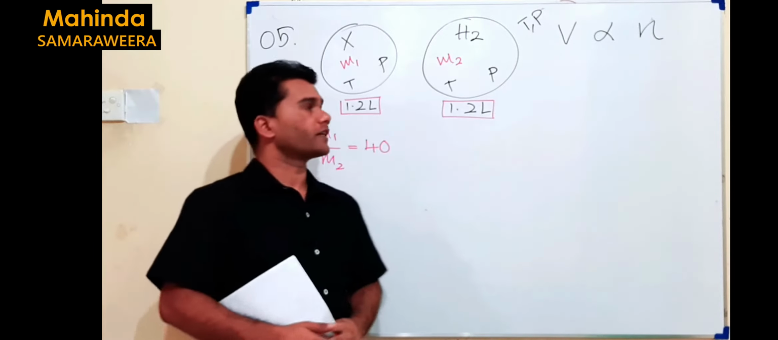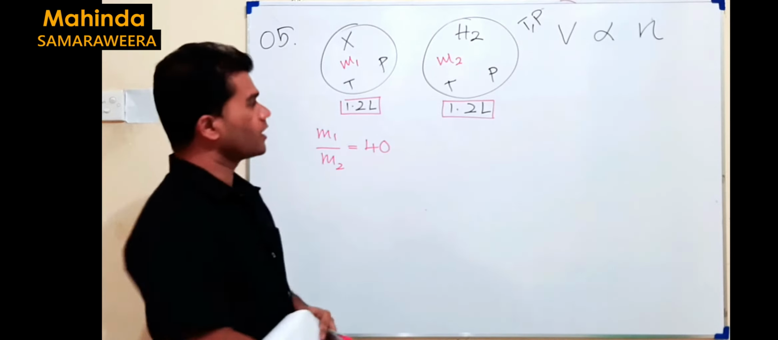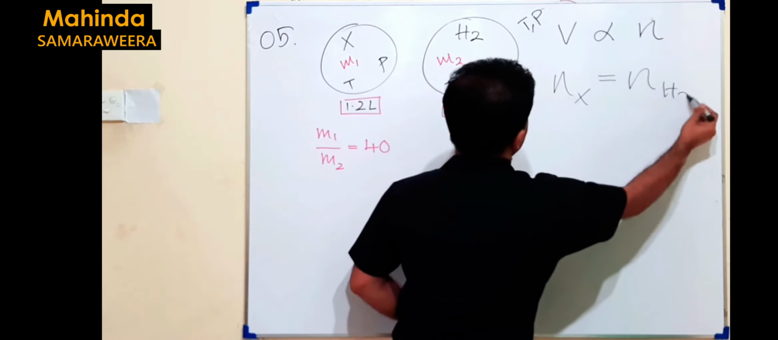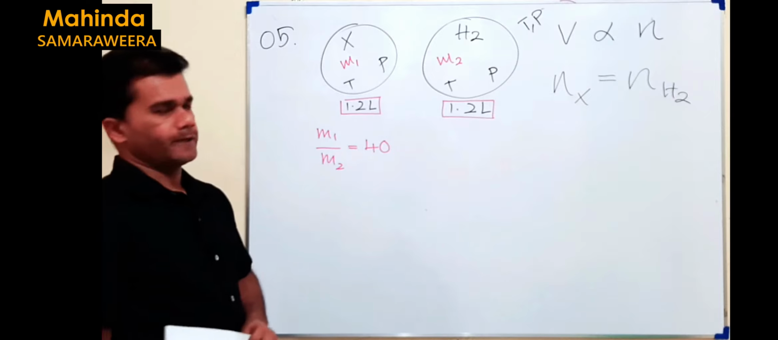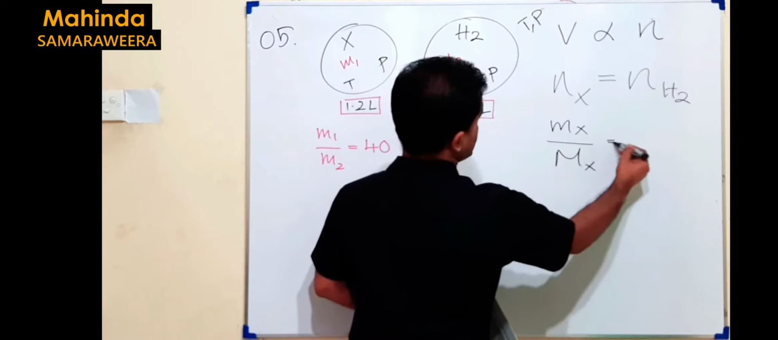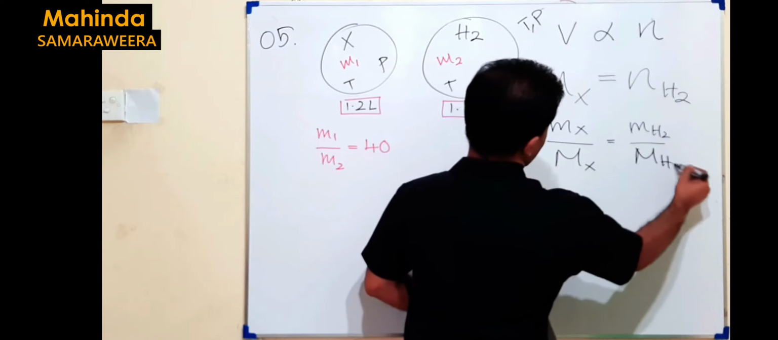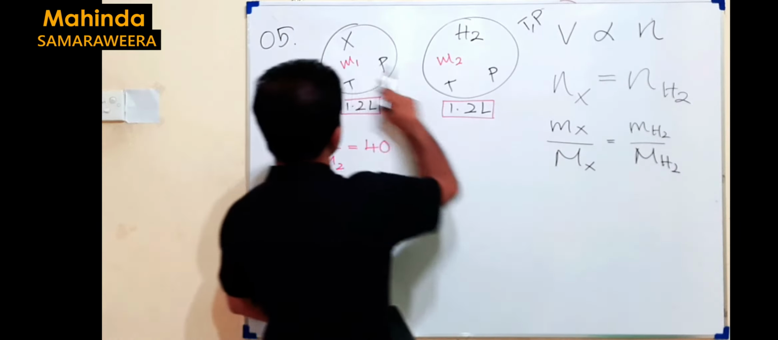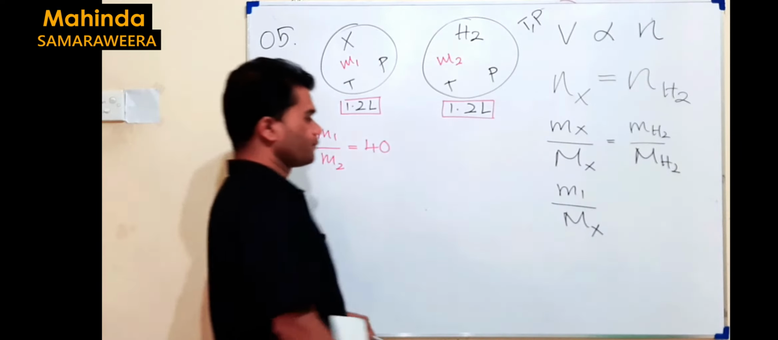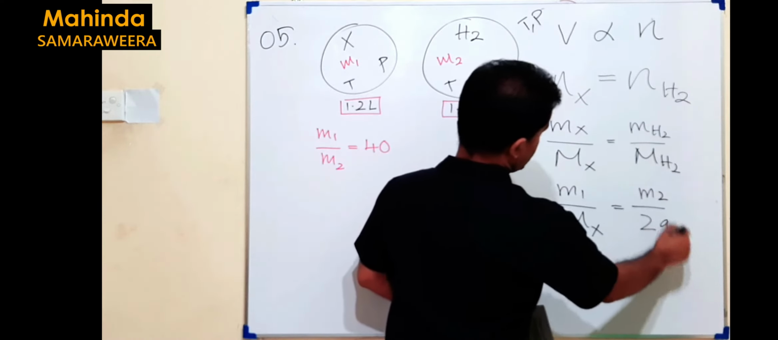If the volumes are equal, what can you say about the number of moles? Since volume is directly proportional to number of moles and volumes are equal, the number of moles of the unknown gas should equal the number of moles of hydrogen gas. That's the point here. The number of moles of the unknown gas is the mass of the unknown gas divided by the molar mass of the unknown gas. The number of moles of hydrogen will be the mass of hydrogen divided by the molar mass of hydrogen. Mass of the unknown gas, I got it as M1. Molar mass of the unknown gas, we don't know. That's what we have to find out. But the mass of hydrogen gas is M2. Molar mass of hydrogen gas, 2 grams per mole.